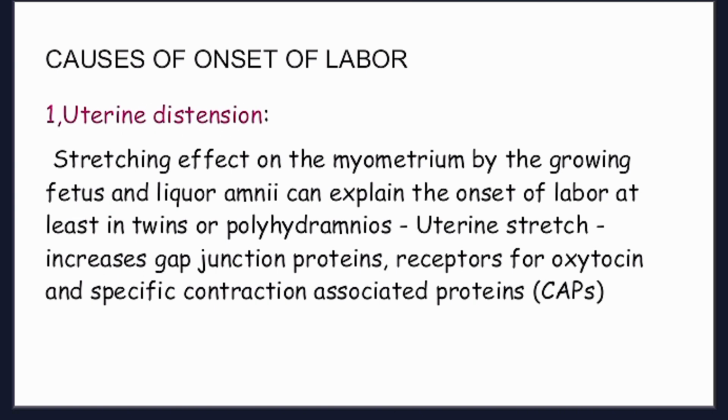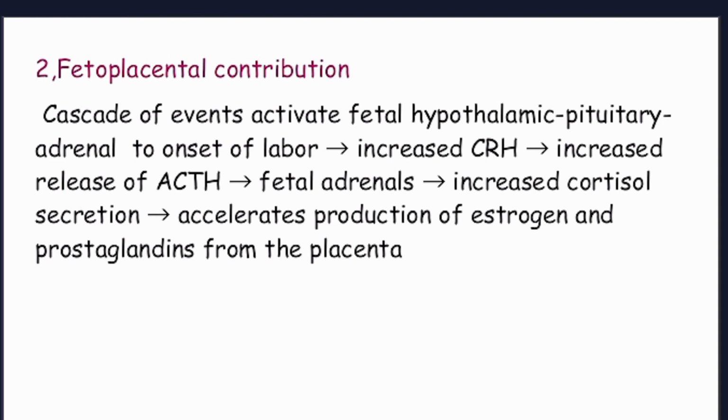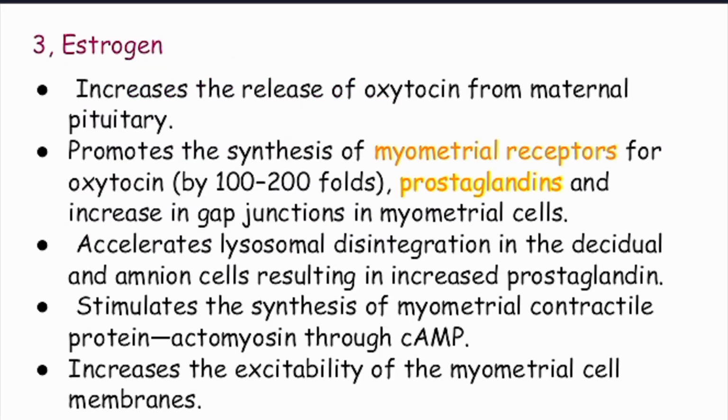With uterine stretch, there is an increase in gap junction proteins and receptors for oxytocin and a specific protein known as CAP. Fetoplacental contribution: it is a cascade of events which activate the fetal hypothalamic pituitary adrenal axis to onset of labor. It leads to increased CRH and release of ACTH, which act on fetal adrenals. It leads to increased cortisol secretion and accelerates production of estrogen and prostaglandins.